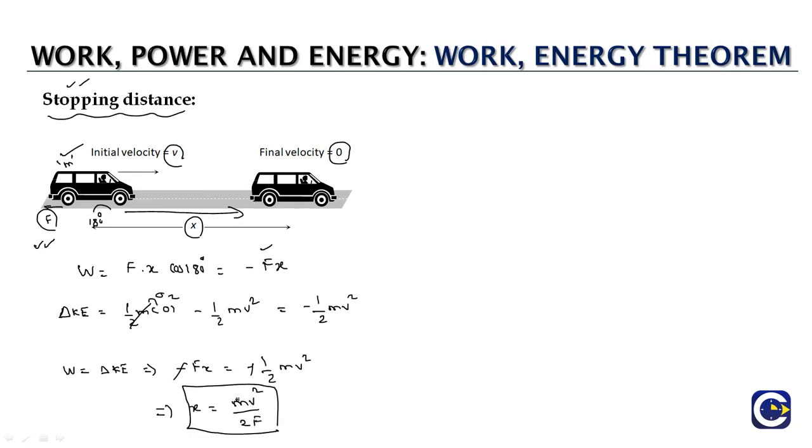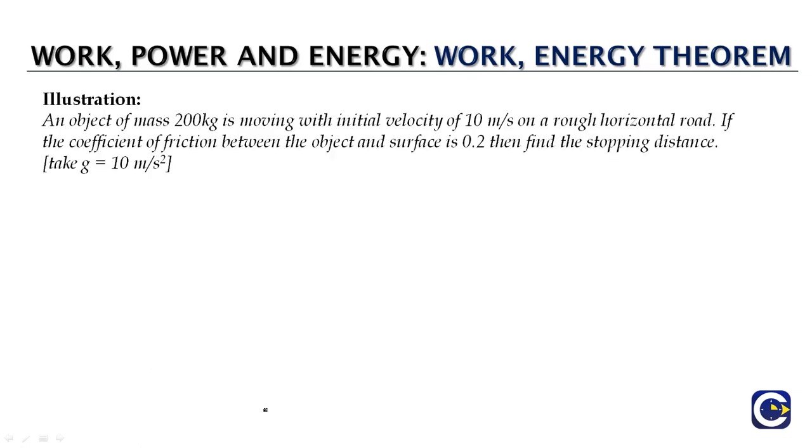Here m represents the mass of the object, v represents the initial velocity of the object before the retarding force is applied, and F represents the retarding force. So this is about the stopping distance of a moving object.